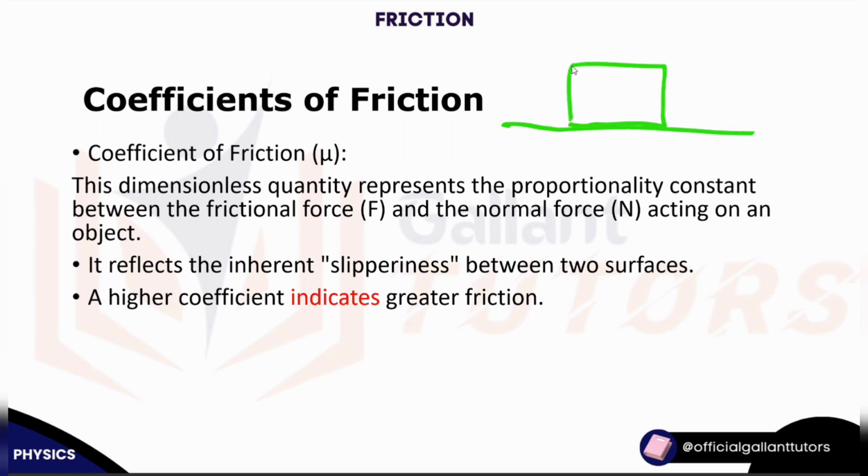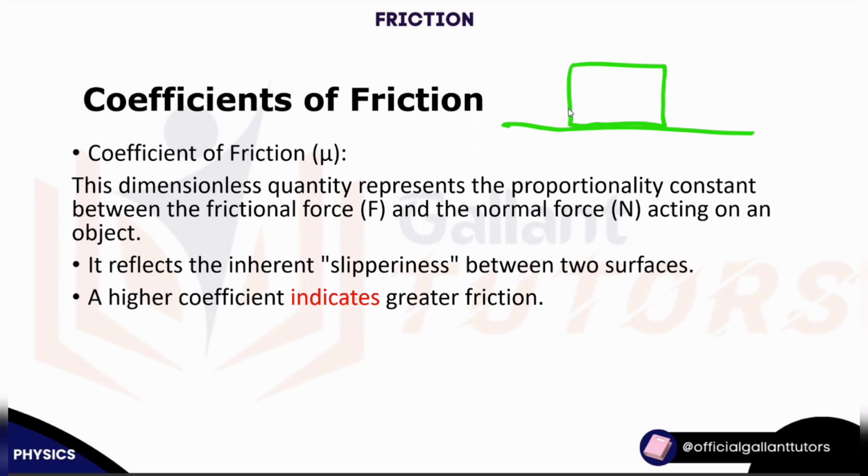I don't really know how this box is going to move, because there is friction between the surfaces. It's the coefficient of friction that helps us quantify it. It is essentially a number that indicates how much friction there is between two materials.